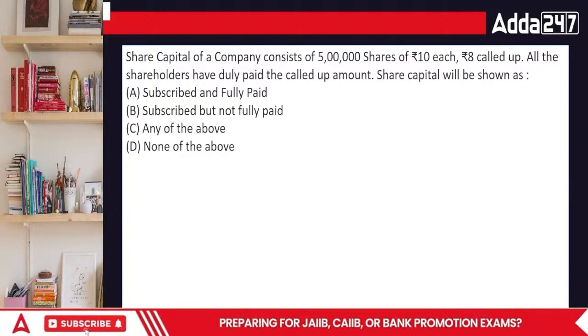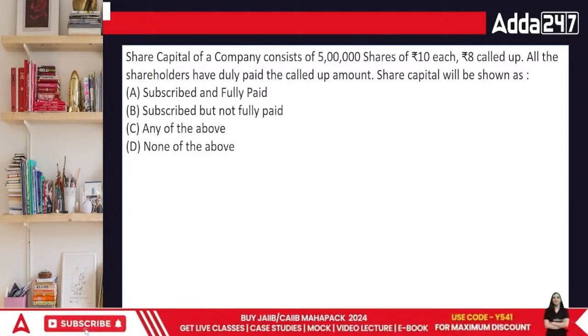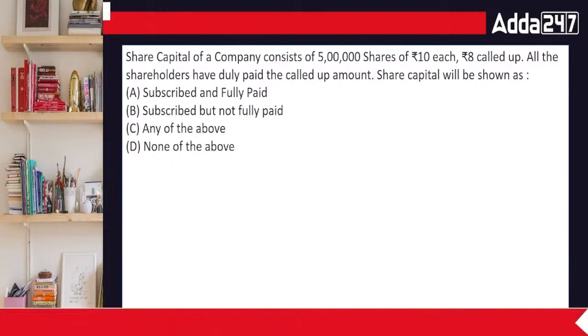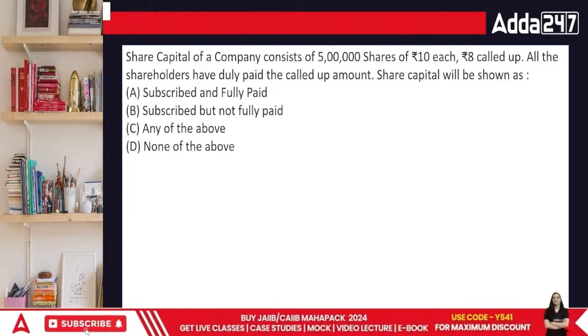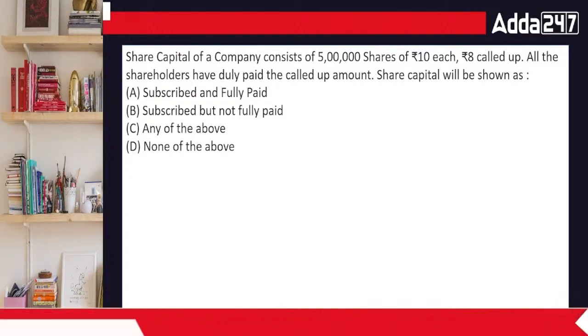The share capital of the company consists of 5 lakh shares. We have till now called up 8 rupees, and the shareholders have paid this much amount. See, the people are yet to pay.